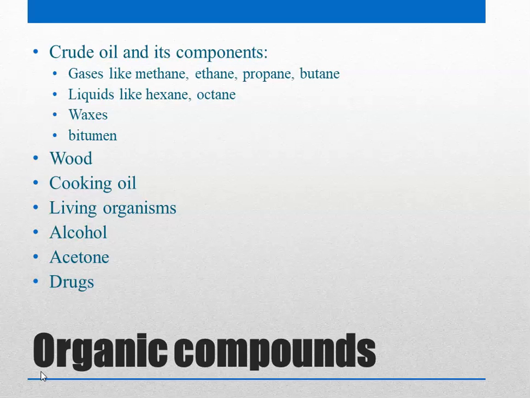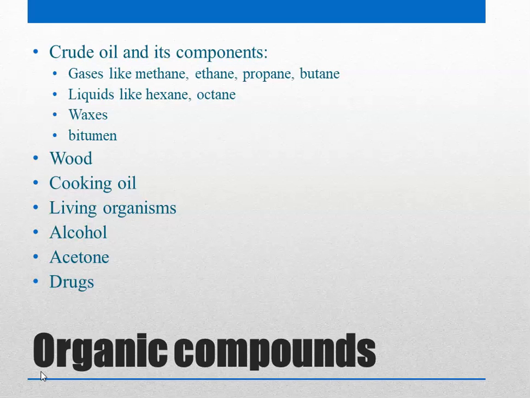Crude oil and its components. Crude oil, as you know, is the oil that is extracted from the ground, also called mineral oil, and this oil is the source of most of the synthetic organic compounds that we use in our daily life. Cooking gas, which we use for our cooking, consists of gases like propane and butane.